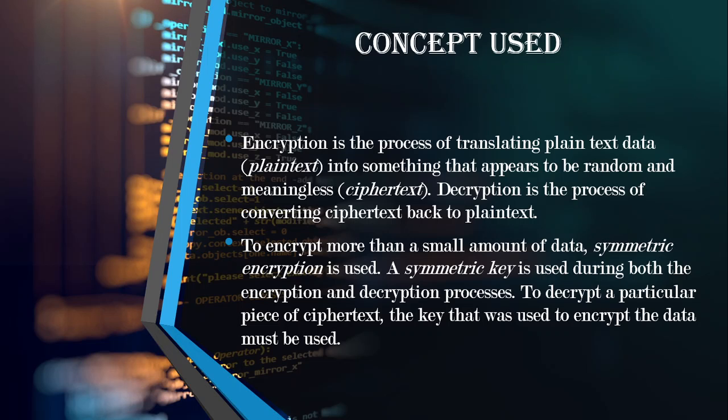Encryption is the process of converting plain text into ciphertext. Ciphertext means text that is meaningless, and decryption is the process of converting ciphertext back to plain text. To encrypt more than a small amount of data, a symmetric key is used. A symmetric key is used during both the encryption and decryption process. To decrypt a particular piece of ciphertext, the key that was used to encrypt the data must be used.